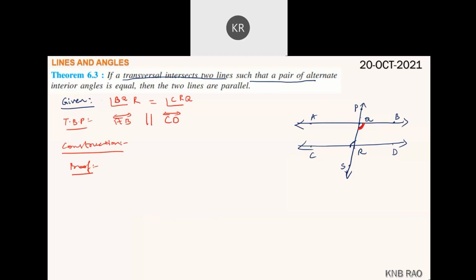We need to use these two angles which are equal to each other vertically. Angle BQR is equal to angle AQP, angle PQA equals angle BQR.